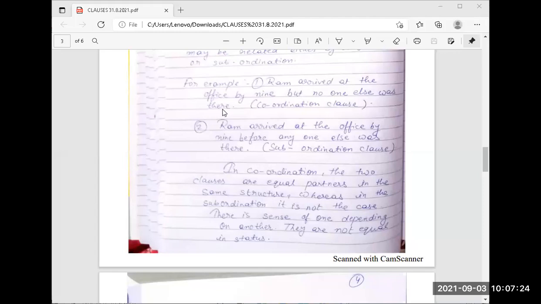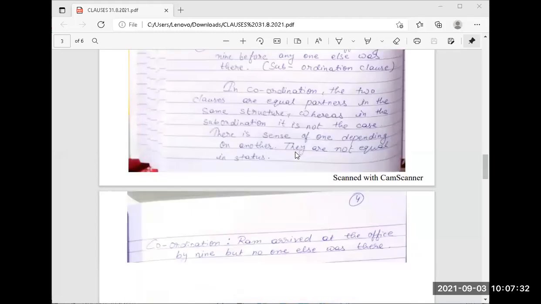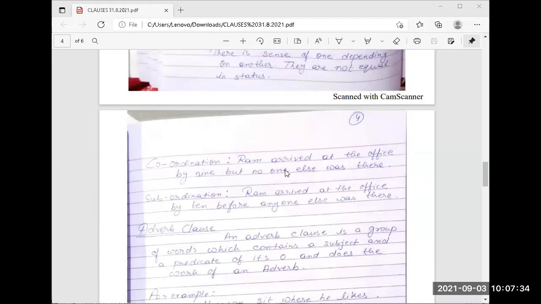Again, "no one else was there" where? In the office. Coordination: "Ram arrived at the office by 9, but no one else was there." Subordination: "Ram arrived at the office by 10 before anyone else was there."